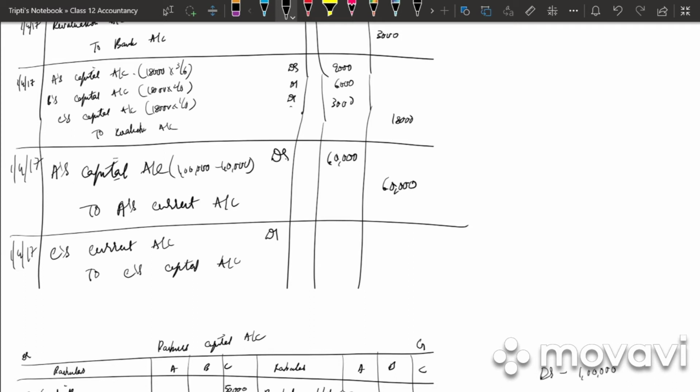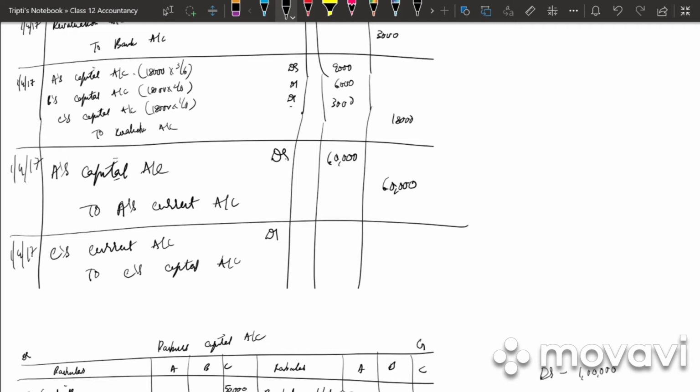A's capital account debited to A's current account. Write down the narration. A's excess capital credited to his current account. Next write down again 1,417.